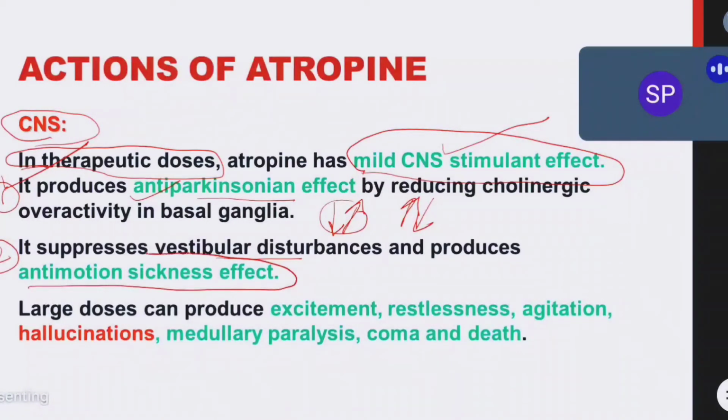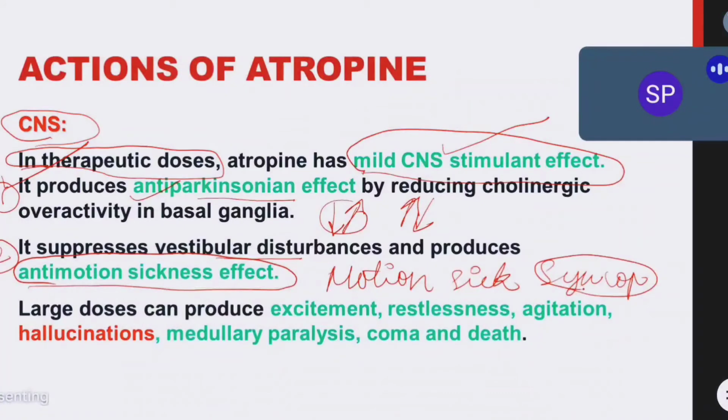How many of you have heard about motion sickness? Whenever we travel in car or in train or in some mountain areas, what happens? We develop syncope. चक्कर खा के गिर जाते हैं लोग. Or sometimes the patient will have severe nausea, vomiting, and some people will have GI related distress.